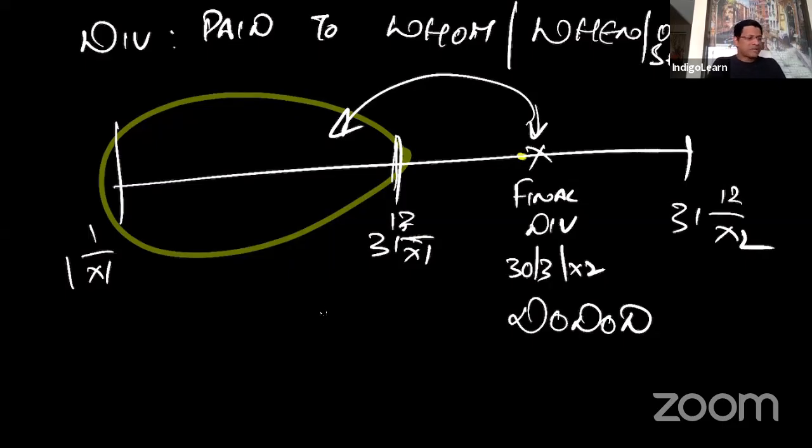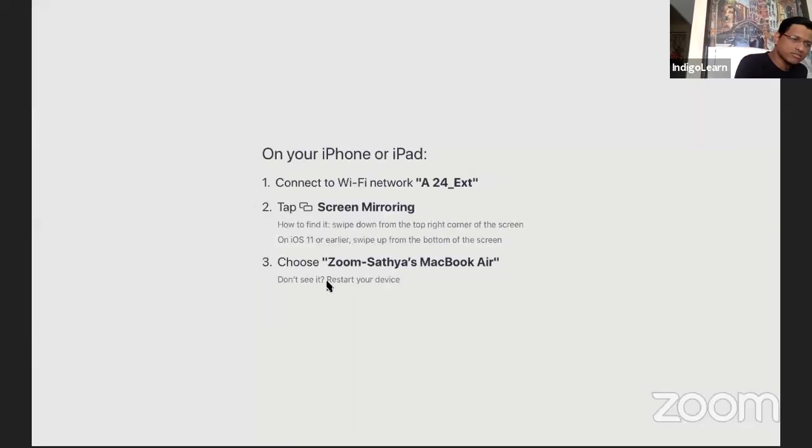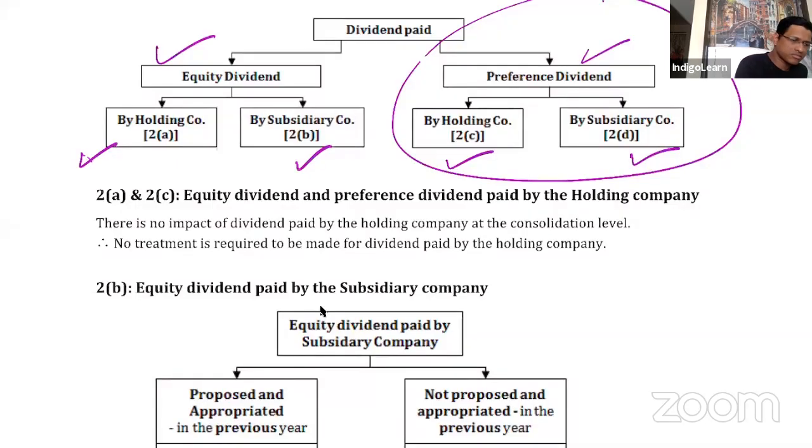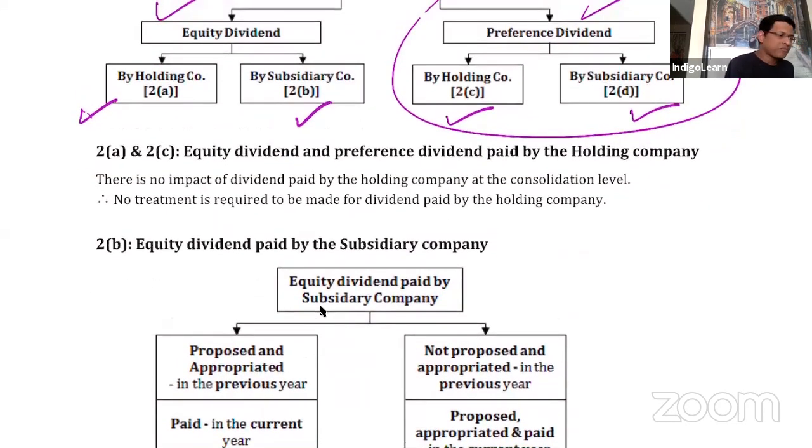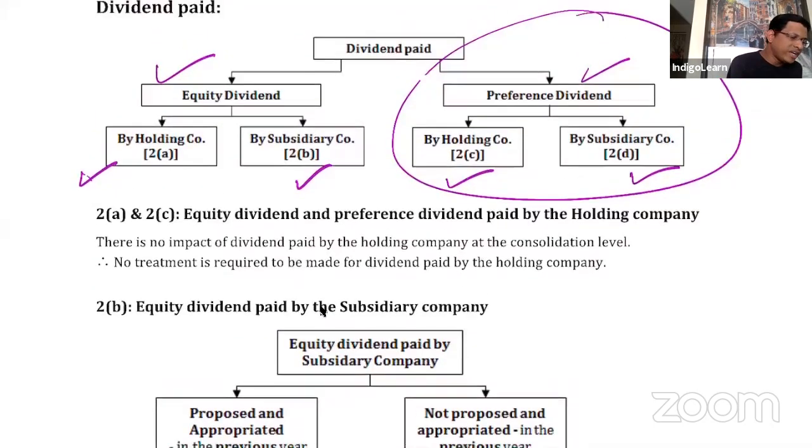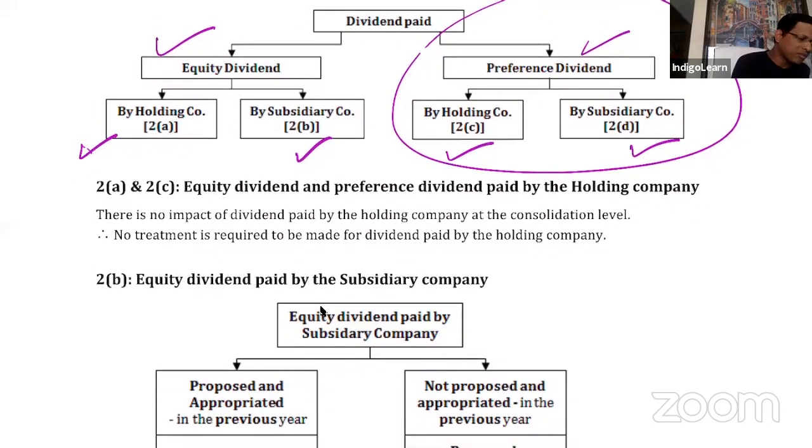Okay, right. So whenever there is equity dividend and preference dividend, first we are talking about equity dividend. Now equity dividend paid by holding company.